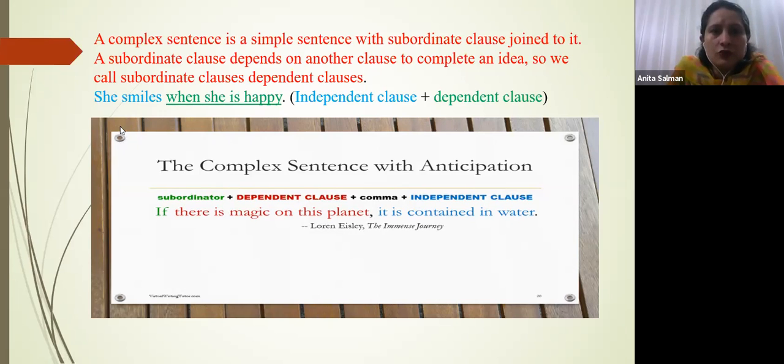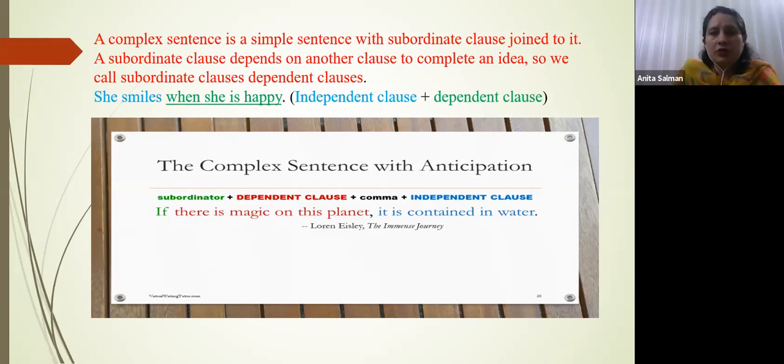I'm going to read an example from there. She smiles when she is happy, right? She smiles is your independent clause. When she is happy is your dependent clause, because if you separate both, she smiles is a complete sentence, but when she is happy, then what? This is not a complete sentence. It needs some independent clause to give its meaning.